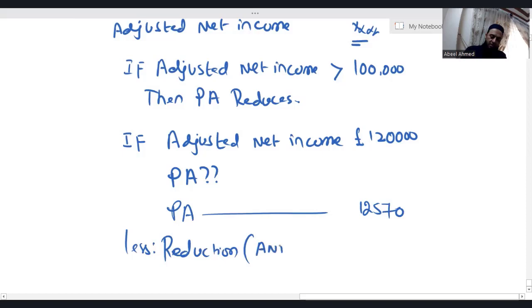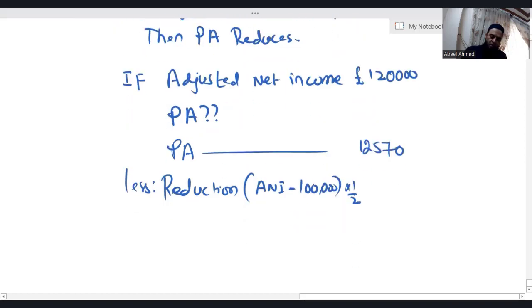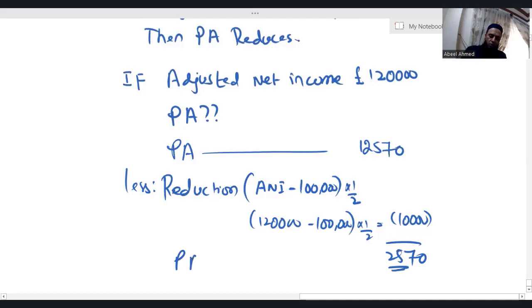Adjusted net income minus 1 lakh into 1 upon 2. If I apply this formula, 1,20,000 minus 1 lakh, 1 upon 2, I'm getting 10,000. It means I'm left with 2,570. So this individual will not be able to get a personal allowance of 12,570. This individual will get the personal allowance of 2,570.